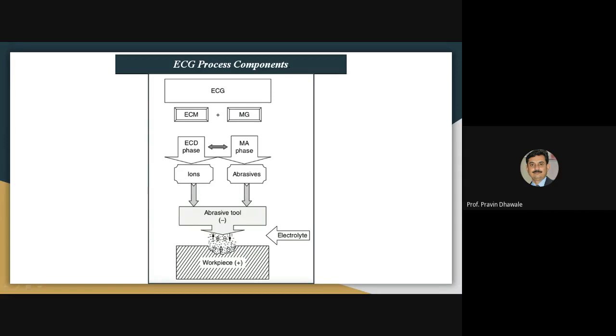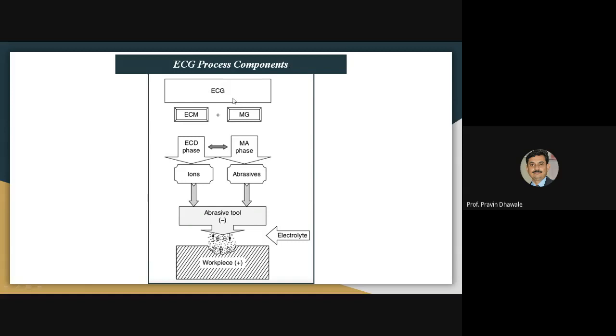That electrolyte solution helps to remove or clean up the material which is removed during electrochemical grinding. So block diagrammatically we can understand the working principle of the electrochemical grinding process.